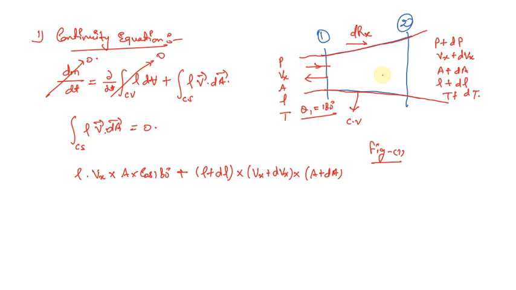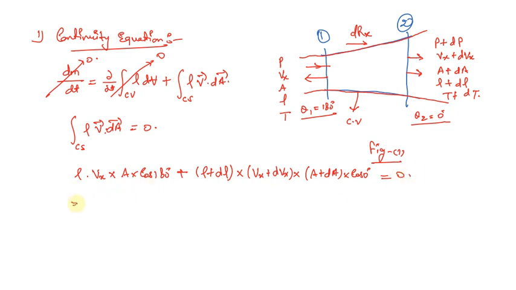Now let us see the angle between the velocity component and the area vector. Velocity is in this direction and the area is also in this direction, so theta 2 will be equal to 0. So we're going to use cos 0, which is 1.